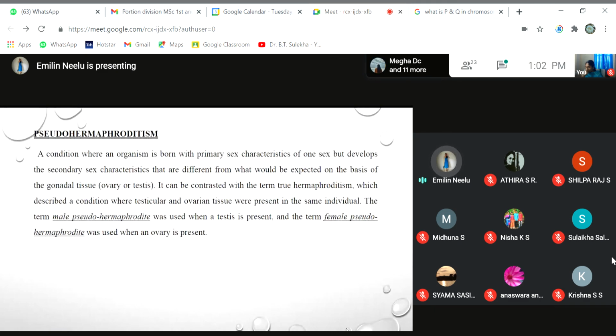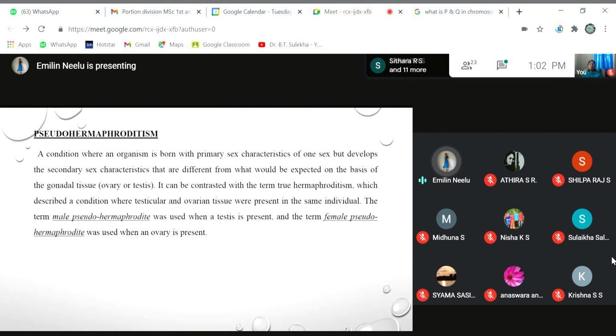And this condition has been contrasted with the term true hermaphroditism. We know that true hermaphroditism is a condition where the organism has both male and female reproductive organs present in the same organism.